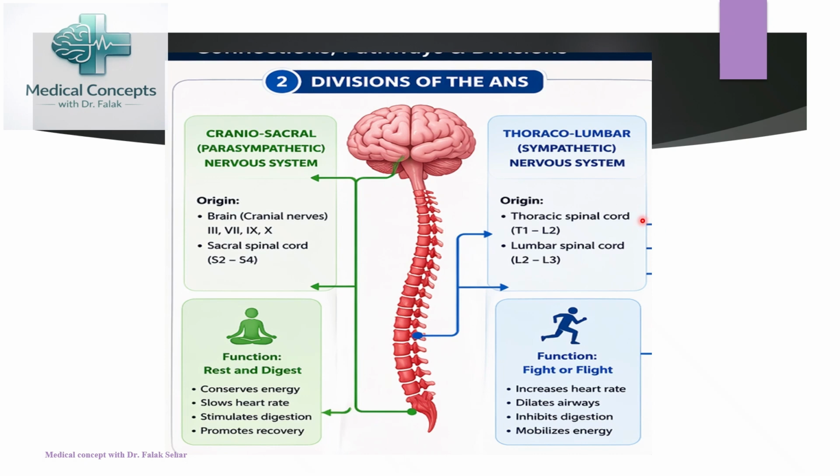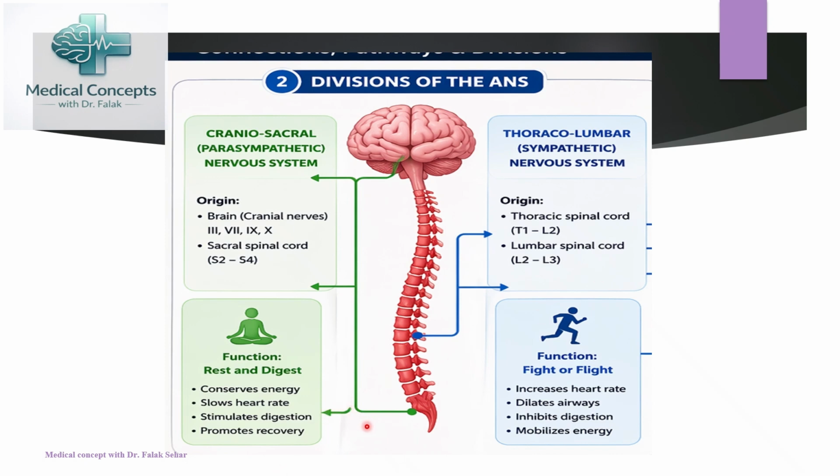Second is the sympathetic nervous system that gets its origin from the thoracic spinal cord as well as the lumbar spinal cord. It extends from thoracic 1 to sometimes L2 or L3 level of the spinal cord. So that's why it's also known as the thoracolumbar system.